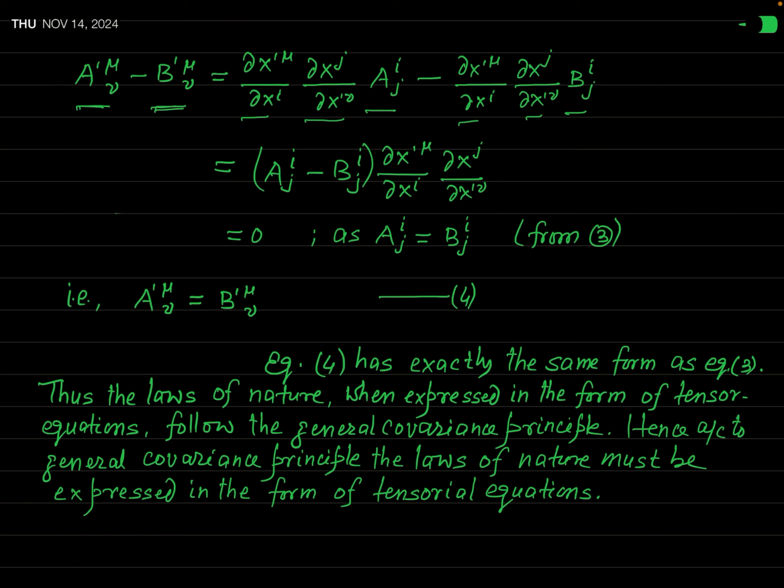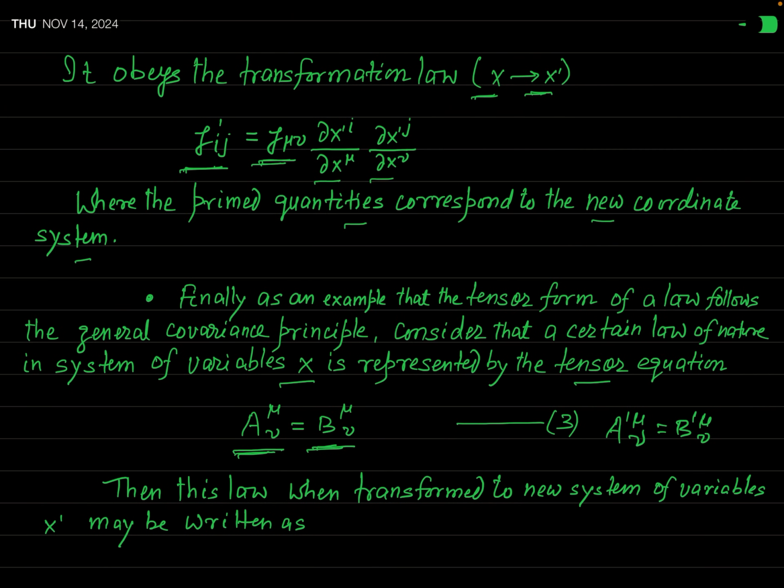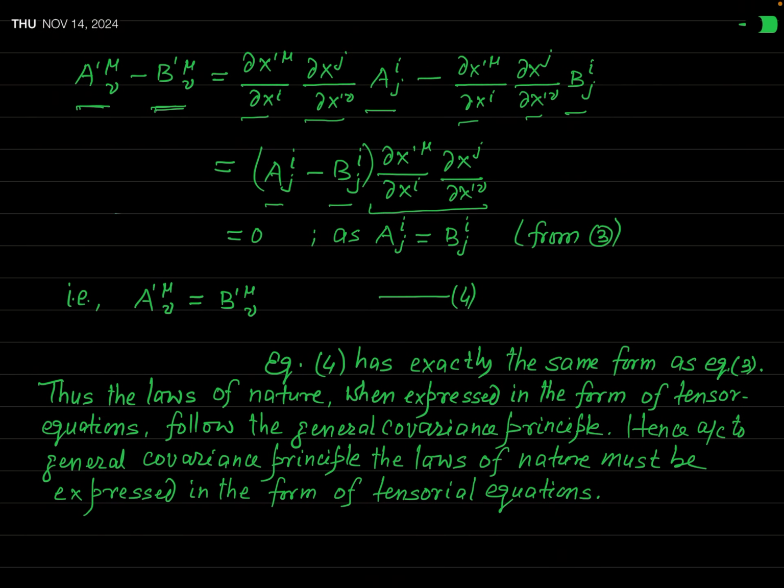Now you can see, you can take this factor common. After taking this as a common factor, our result will be (a_ij minus b_ij) times ∂x'/∂x_i times ∂x_j/∂x'^ν. But you have seen, I have stated here in equation 3 that in the unprimed coordinate system, both of these quantities are equal. So what is this a_ij and what is this b_ij?